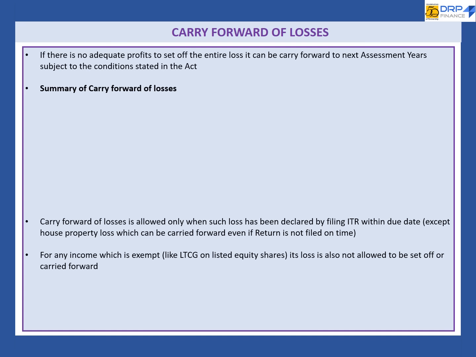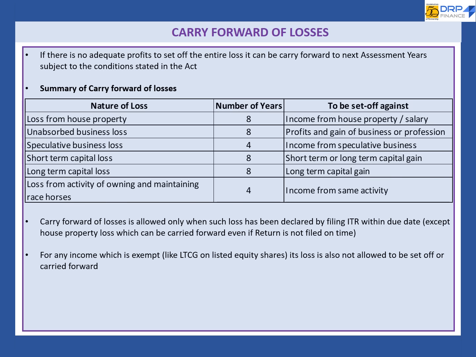Following is a summary of carry forward of loss. Loss from house property can be carried forward for 8 years and can be set off against income from house property or salary. Unabsorbed business loss for 8 years from profits and gains of business or profession. Speculative business loss for 4 years from income of speculative business. Short-term capital loss for 8 years from short-term or long-term capital gain. Long-term capital loss for 8 years from long-term capital gain.